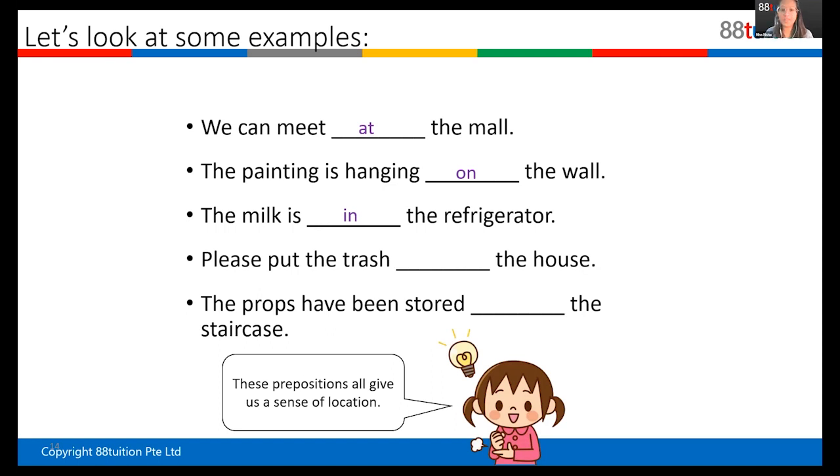Next one, Alfred. Please put the trash what the house? Outside, right? Outside the house. Not just out, but outside, on the side. Outside the house. Yes, good.